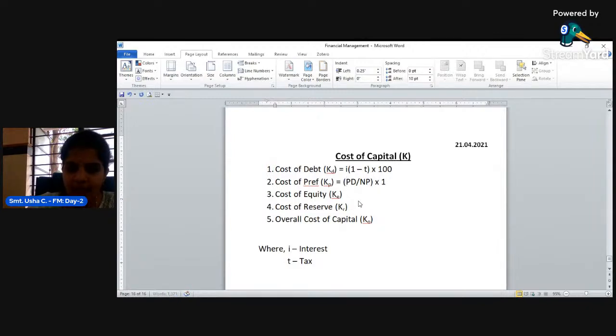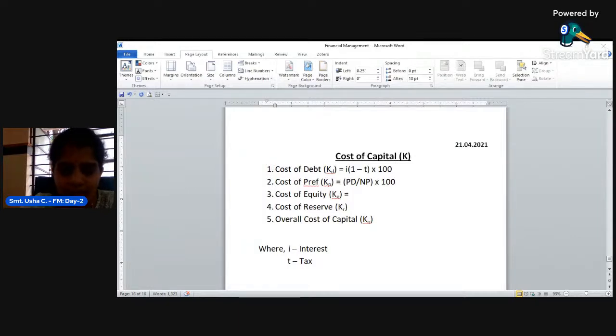into 100. Next, cost of equity. To meet the needs of the equity shareholders, whatever cost the company must earn is called cost of equity. This cost of capital is also called the required rate of return. The company must earn some required amount to return to the concerned capital holder. That is called cost of capital. Here, the company must earn some amount of money to meet the needs of the equity shareholder.